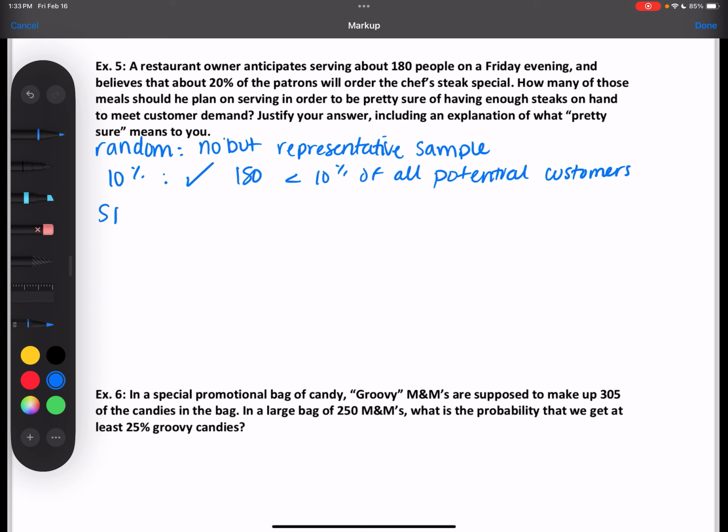Success, failure. How do we do that? n times p greater than or equal to 10, and n times q greater than or equal to 10. Yep, so np would be 0.2 times 180, and nq would be 0.8 times 180.